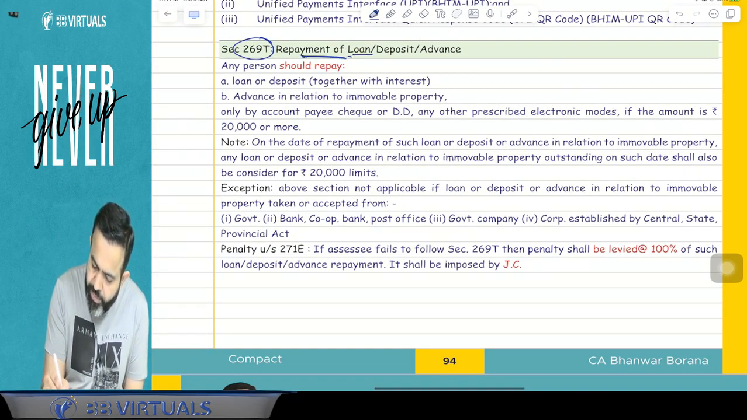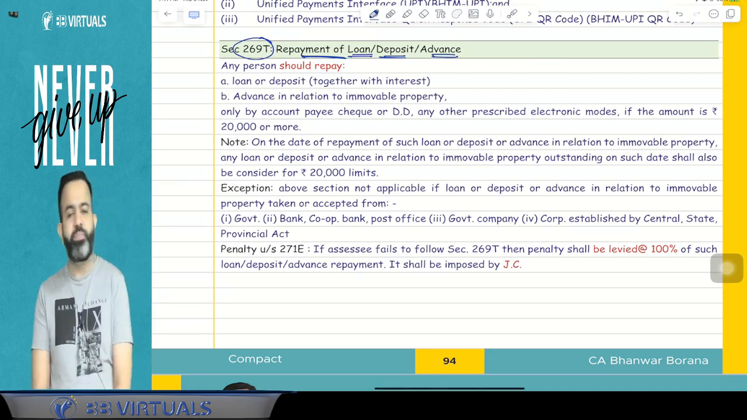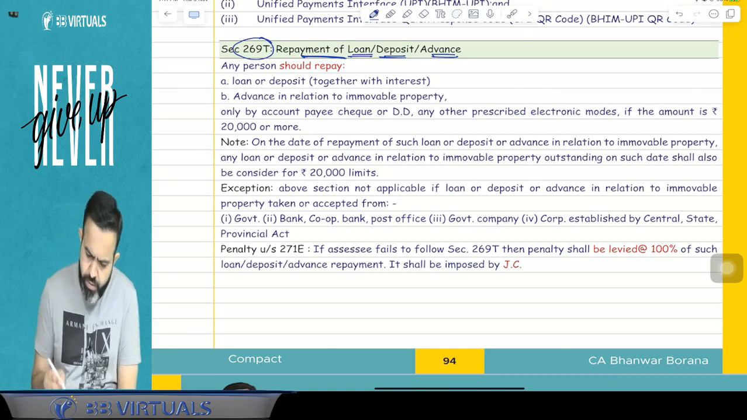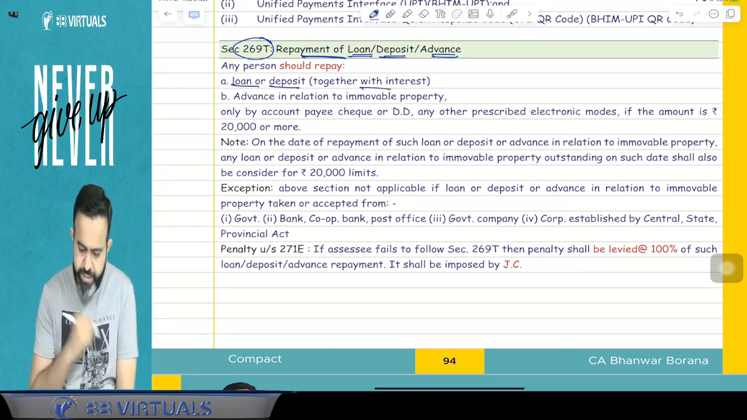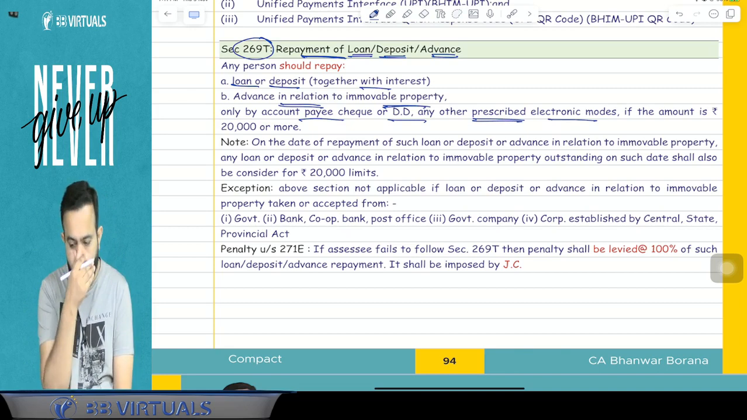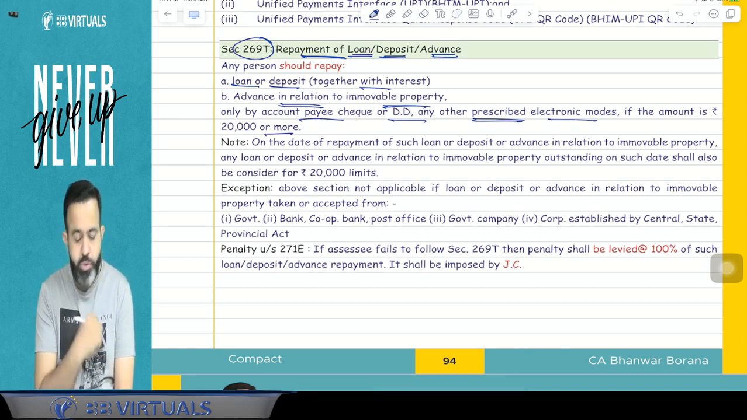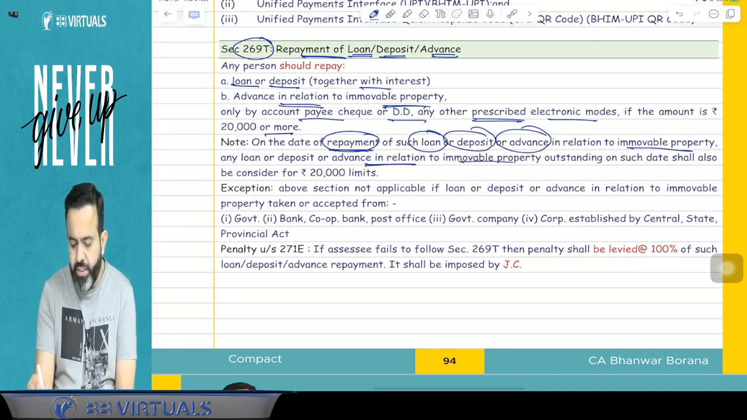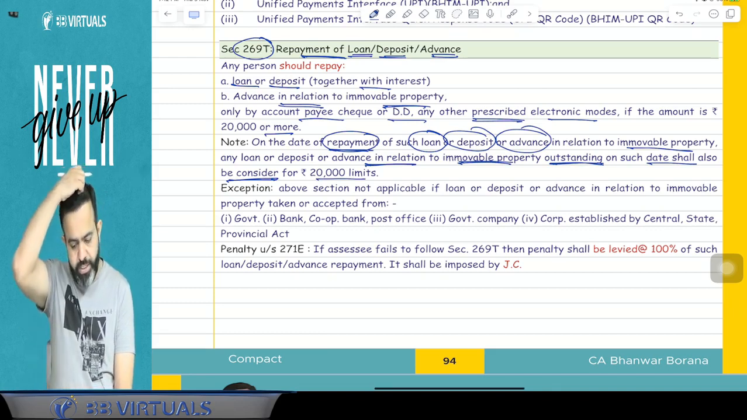269T is related to repayment of loan or deposit or advance. This section says that any person should repay a loan or deposit together with the interest, or advance in relation to immovable property, only by account payee cheque, demand draft or any other prescribed electronic mode if the amount is 20,000 rupees or more. And guys, on the date of repayment of such loan or deposit or advance in relation to immovable property, any loan or deposit or advance in relation to immovable property outstanding on such date shall also be considered for the 20,000 rupees limit.